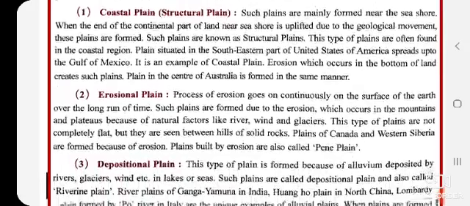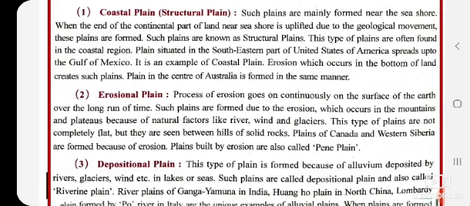Now, what is coastal plain? Such plains are mainly formed near the seashore. Coastal means from the name only we can find out that it is near the seashore. When the end of the continental part of land area, the seashore, is uplifted due to geographical movement, these plains are formed. When something happens naturally near the seashore, this type of plains are formed over there, and such plains are known as structural plains also. This type of plains are often formed in the coastal region. Wherever there is seashore, these plains are formed over there only.